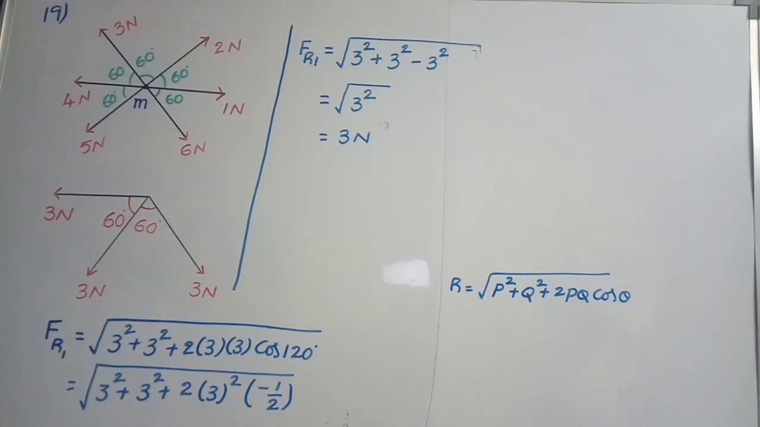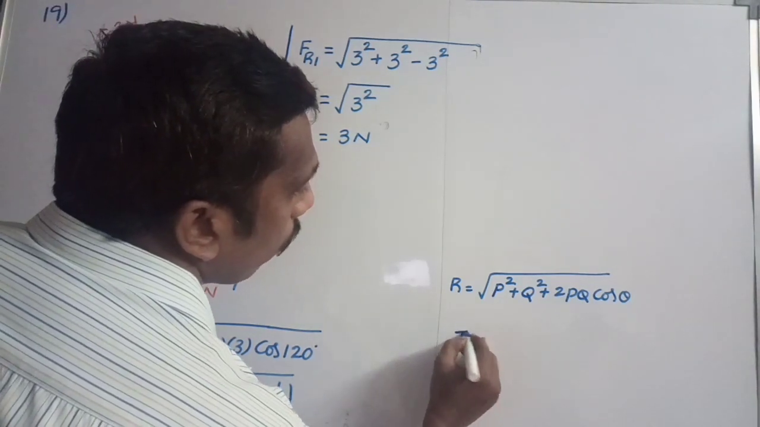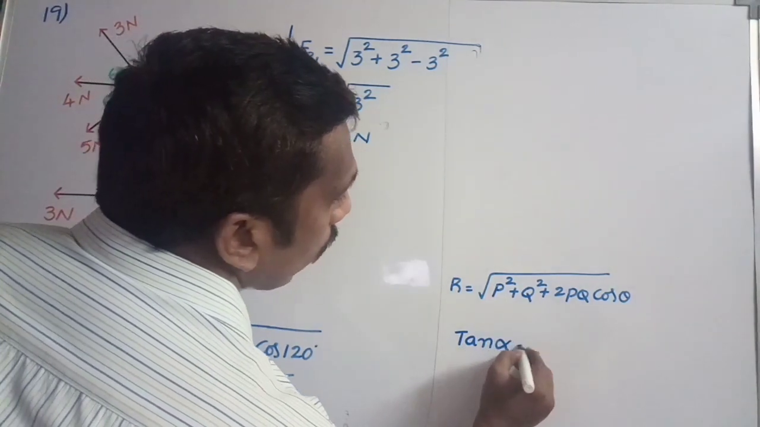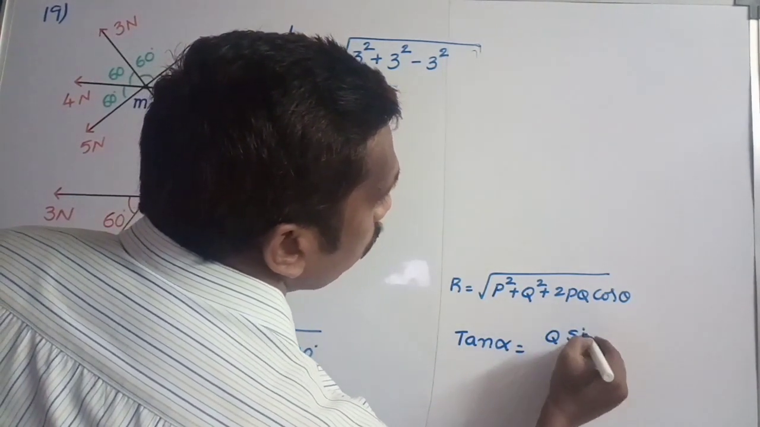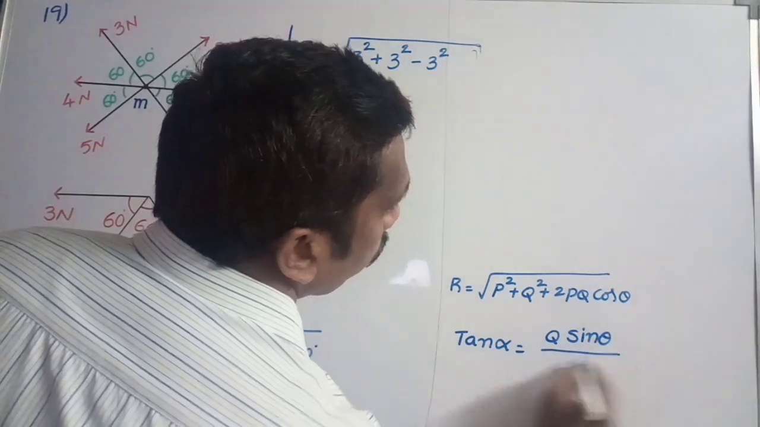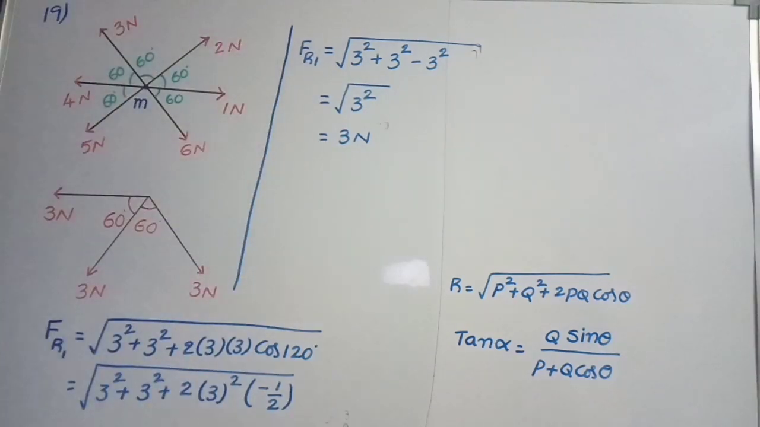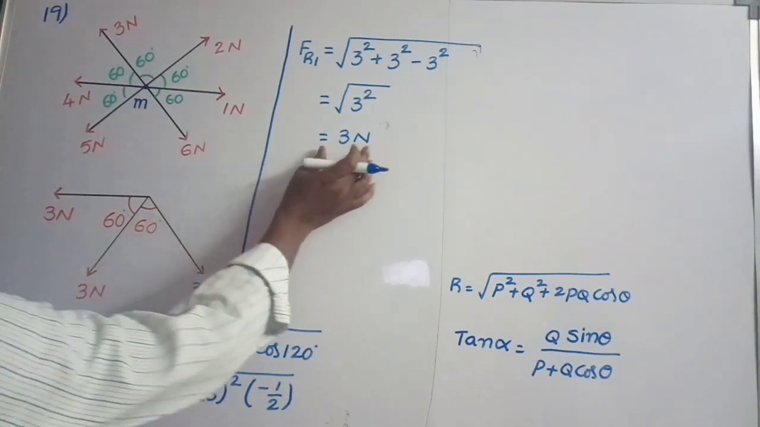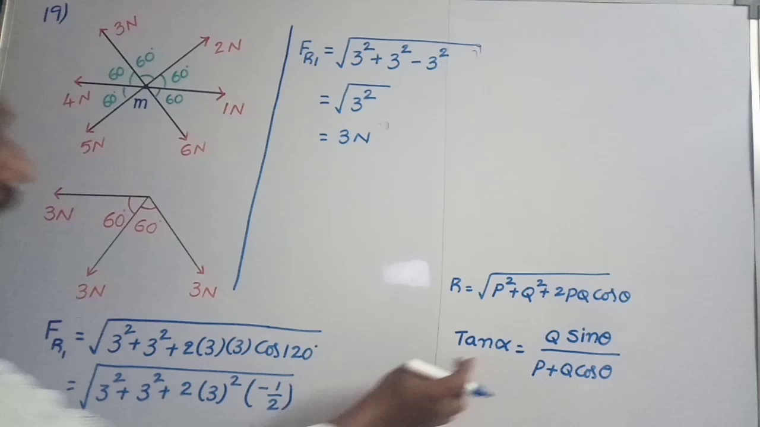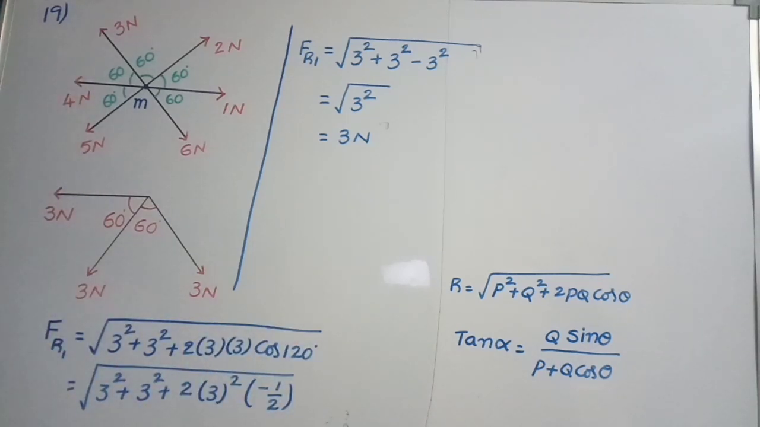What is the direction of that resultant? To find the resultant direction, the angle made by the resultant with P bar, we know the formula tan alpha is equal to Q sin theta by P plus Q cos theta. By using this formula, we should find the resultant direction. Here you assume this is P and this one is taken as Q bar. The resultant, 3 Newton, makes an angle alpha with the 3 Newton force, you assume. Now we should find that.